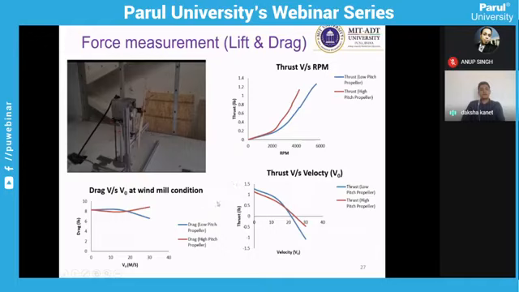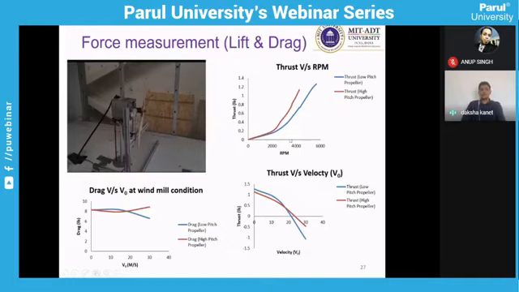You can even measure the drag at different velocity, or at windmill condition. That means when your propeller is not running but your wind tunnel is running, that is the windmilling condition, just similar to the windmills which are used for energy generation. As your velocity is increasing, you can see in the graph how your drag is behaving. Initially up to 10 meters per second, you can see for the low pitch propeller the drag is almost constant. After that it is decreasing, but in the high pitch propeller it is reverse.